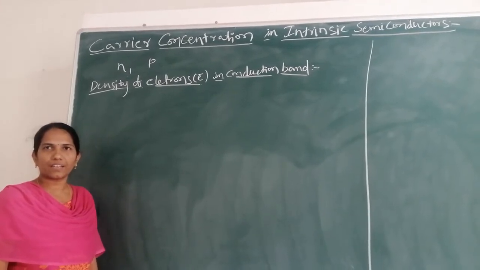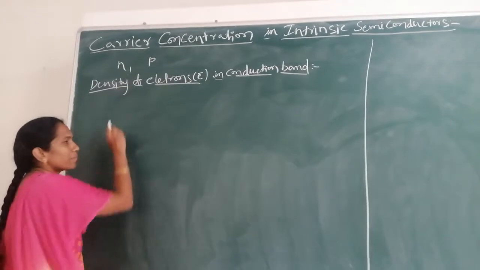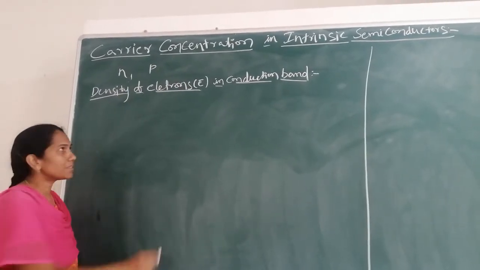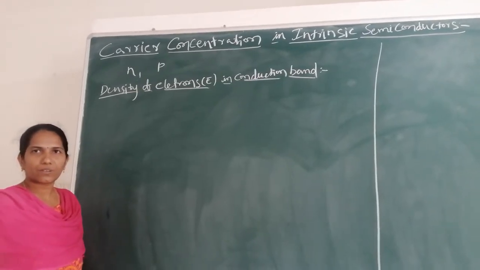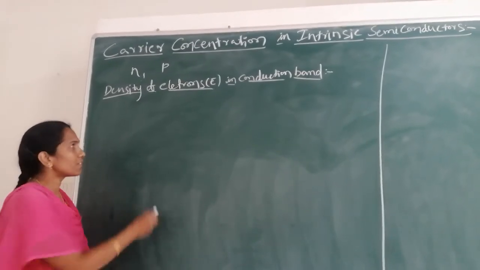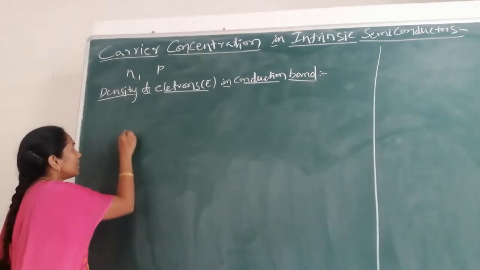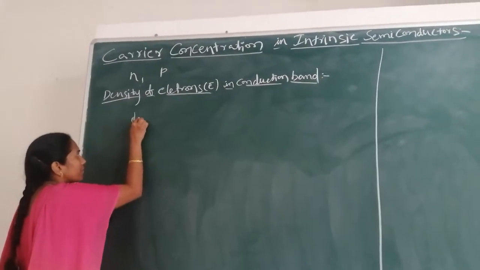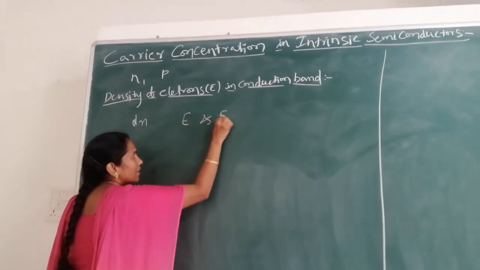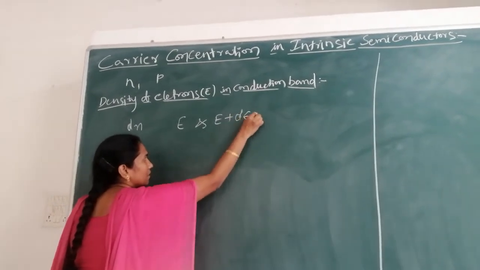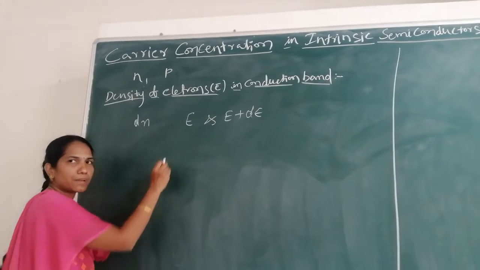Now we are going to calculate the number of electrons in the conduction band, let it be N, and the number of holes in the valence band, let it be P. First I am going to calculate the number of electrons in the conduction band. It is also known as the density of electrons in the conduction band. Let dn be the number of electrons between the energy levels E and E plus dE.